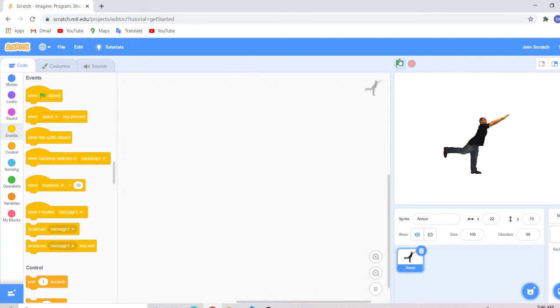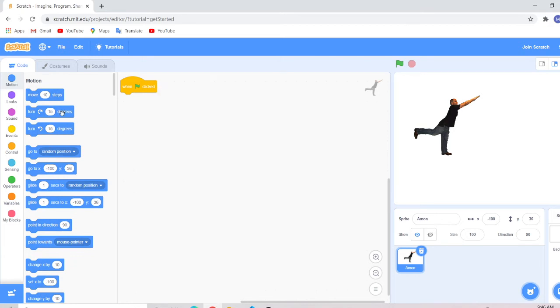So I can do when this green flag is clicked as the most useful block in the events category. And so if I click the green flag, it won't do anything because I don't have any code.